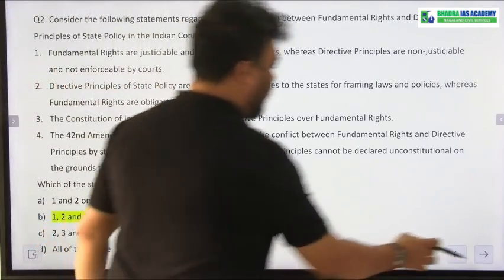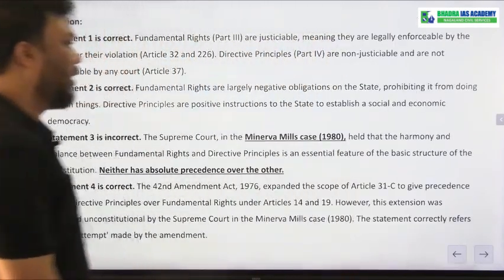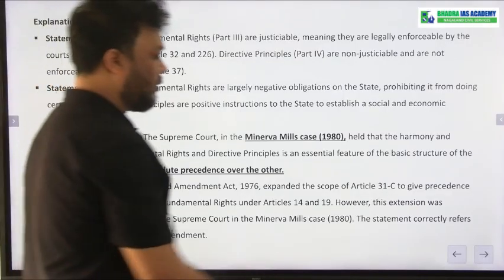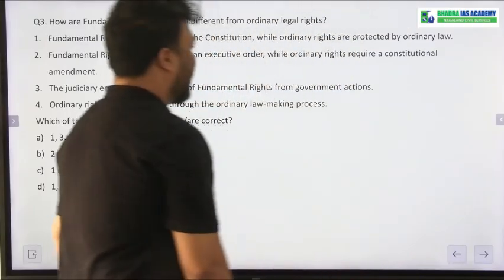Okay, and the detailed explanation is given here. You can download the PDF and you can read from here. Okay, already I have discussed each point. Next, question number 3.